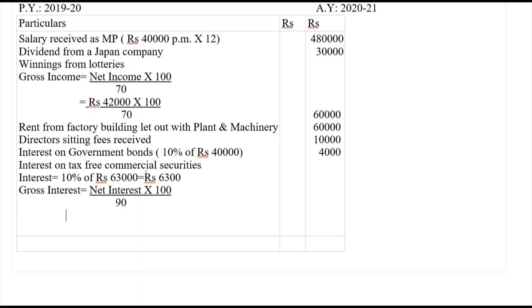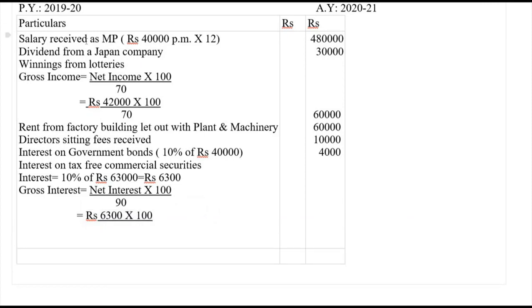Substituting the values in this formula, rupees 6,300 multiplied by 100, divided by 90. 9 ones are 9, 9 sevens are 63, so that comes to 7,000 here. So 7,000.